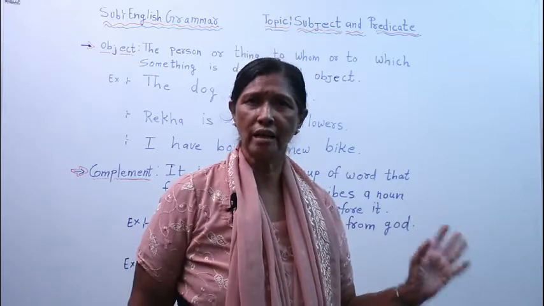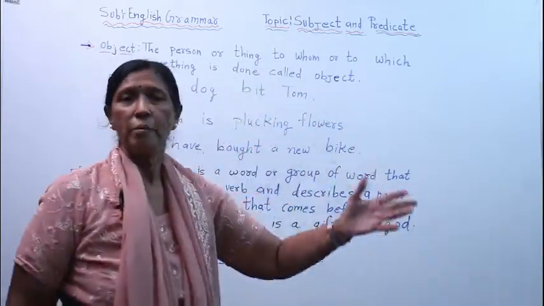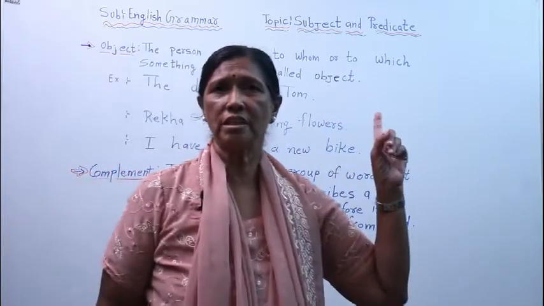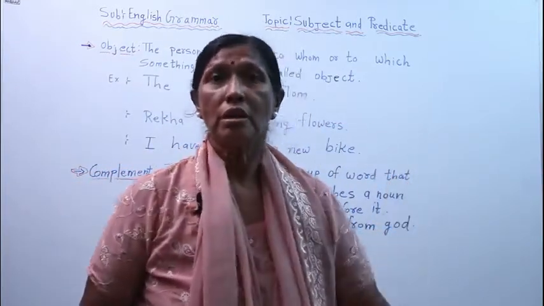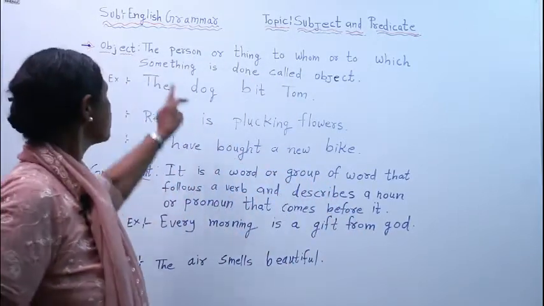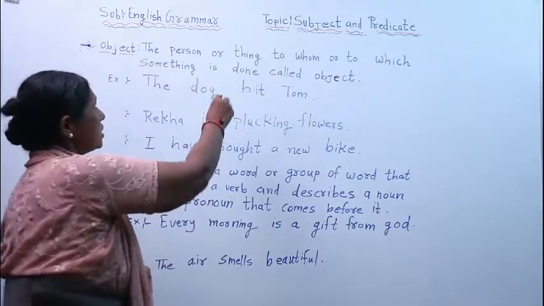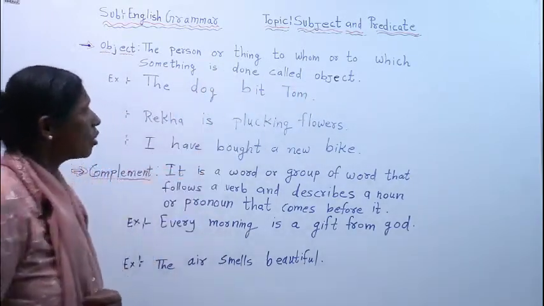Predicate, and that is in grammar. And subject and predicate, in that previously I had taught you what is subject and what is predicate. Now today I will teach you about object and complement. What is object? The person or thing to whom or to which something is done is called an object.